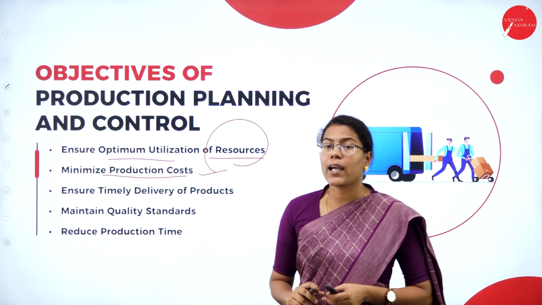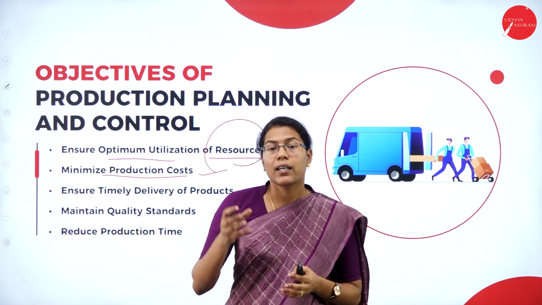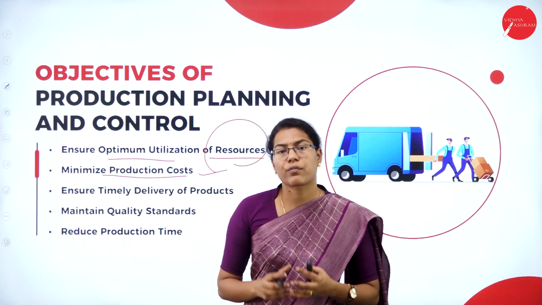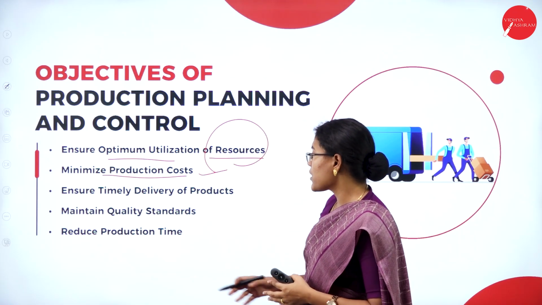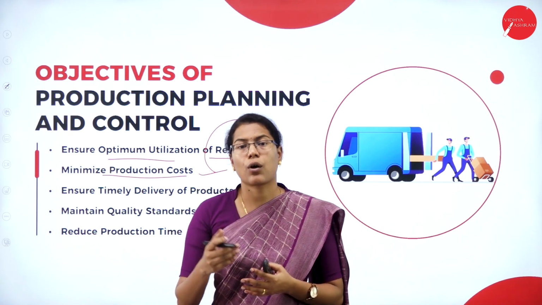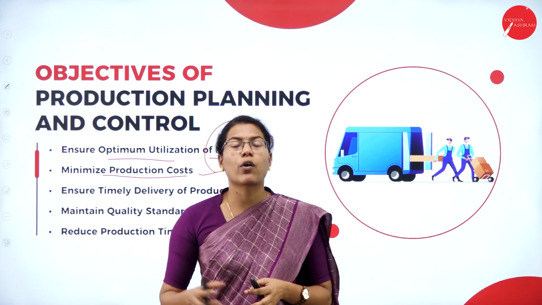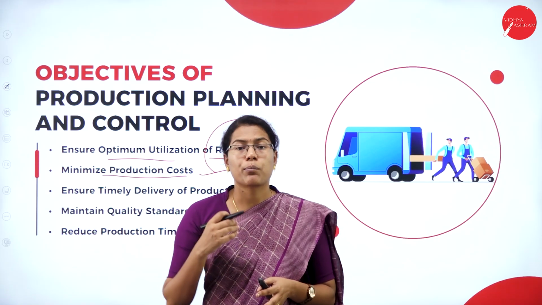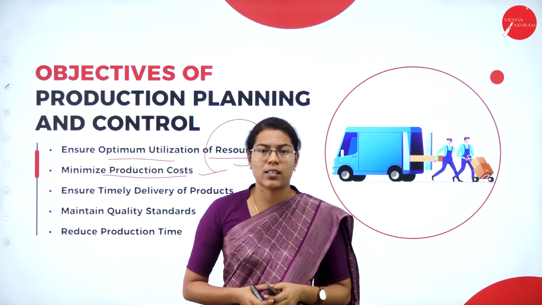So proper planning and control helps to minimize the overall production cost by optimally utilizing all kinds of inputs and resources available in the production unit, which leads to the reduction of cost. Production planning and control also helps to avoid unnecessary movements or wastage of resources, with proper utilization of resources and increasing the efficiency.